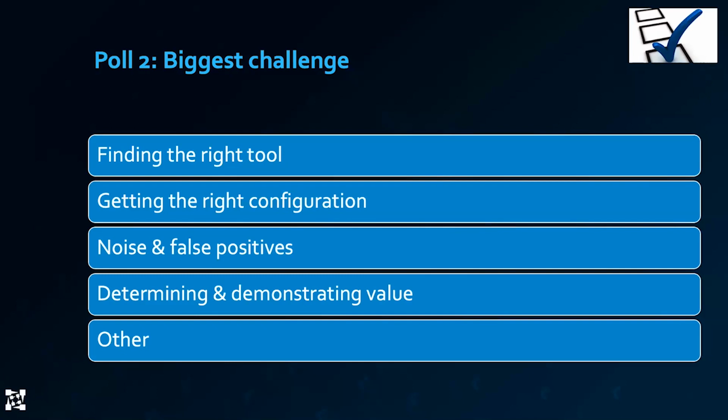But is it literally finding the right tool? Maybe you've had multiple tools and you're not sure. Maybe you've got different teams that have had different tools and you're asking yourself, do we push them all to one? Do we keep multiple? Is it getting the right configuration, understanding the right checkers? Is it noise and false positives? I suspect a bunch of you are going to do that. I probably shouldn't say that. I'm trying not to skew the results, but that's a common one. Is it determining and demonstrating value, or is it something completely different?